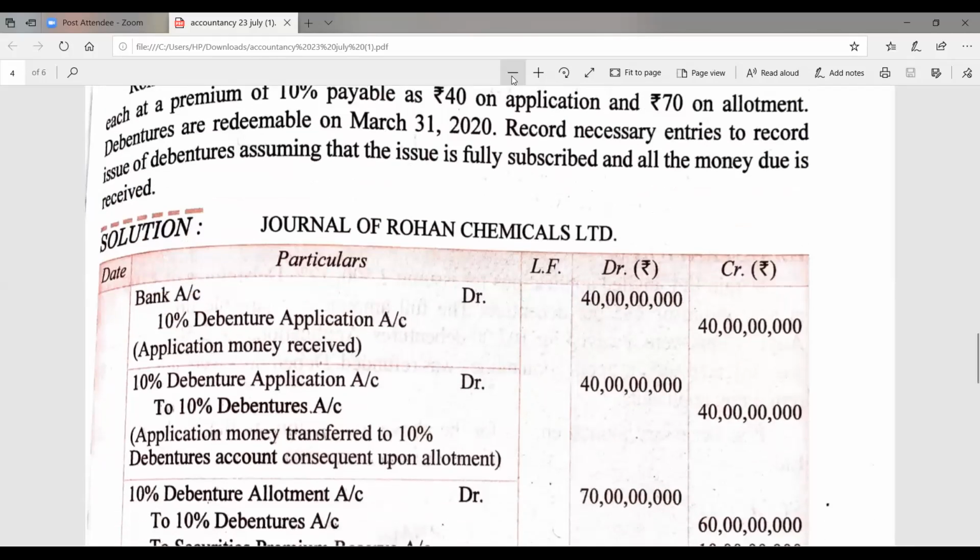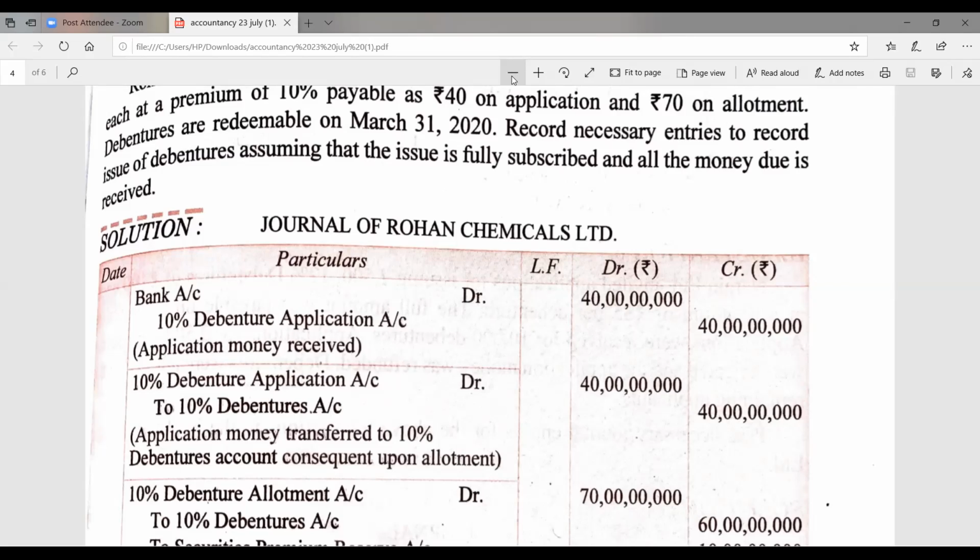And the entry will be: Bank account debit to debenture application account. It will be 40 crore because 40 rupees per application is to be taken. Bank account debit to 10% debenture application account. The 2 is missing here, please mark 2 in your books. It will be the entry: bank account debit to debenture application. Then 10% debenture application debit to 10% debentures account, 40 crore will be there.